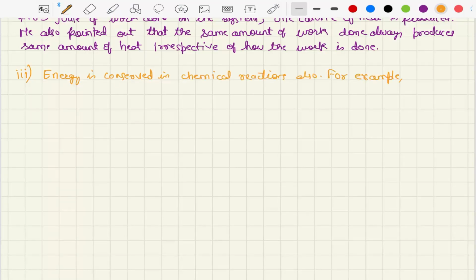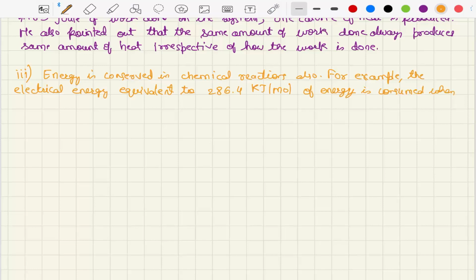For example, the electrical energy equivalent to 286.4 kilojoule per mole of energy is consumed when 1 mole of water decomposes into gaseous hydrogen and oxygen, right?